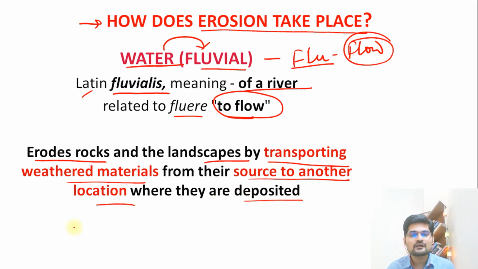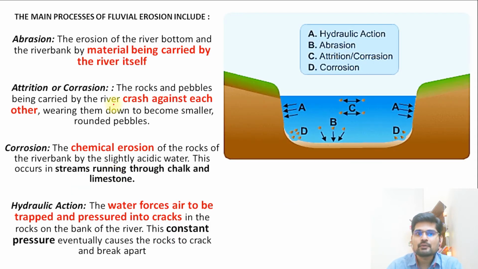So remember, water is an agent that helps in carrying these weathered rock materials from one location to the other, which is what we understand as fluvial erosion. The next important thing is that when we say fluvial erosion, what are the main processes that happen during this transportation through water? So what happens during this fluvial erosion? What are the processes? So remember the names of these processes and what these processes are.